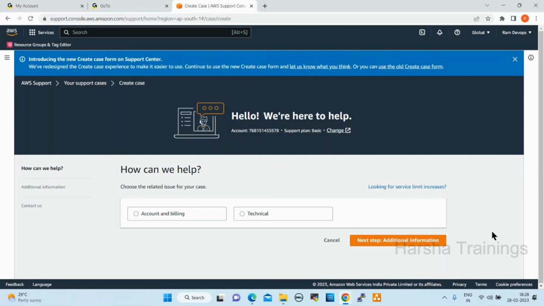Yes, service level agreement is nothing but a timeline. Every ticket will have some timeline. P1, P2, P3, P4, P5, different tickets are there. A P1 ticket will have a 1 hour SLA. Within 1 hour, the ticket should be resolved. A P2 ticket has 4 hours, P3 24 hours, P4 48 hours. Like that, every ticket will have some SLA, and based on the SLA, the issue will be resolved by the respective teams.